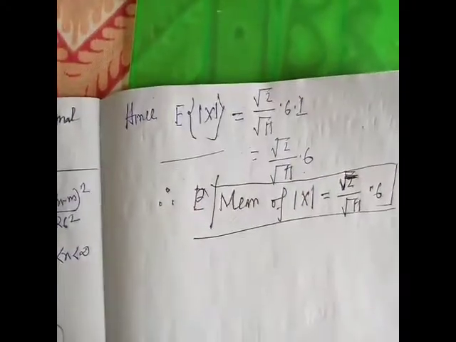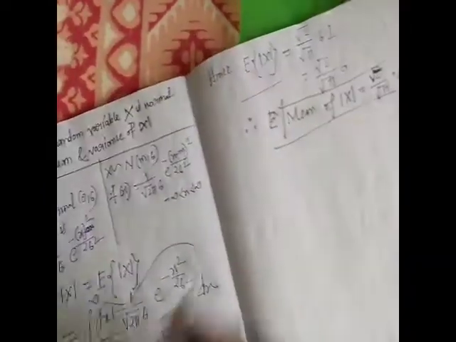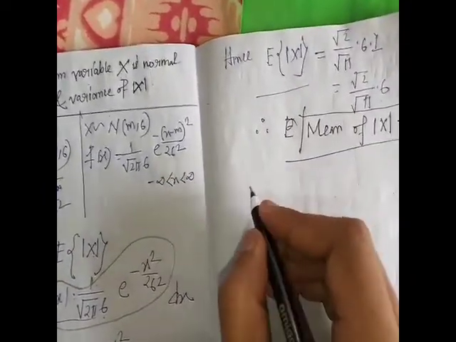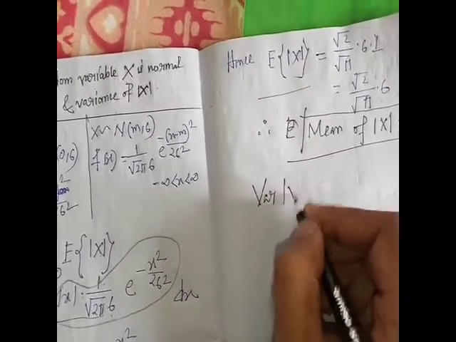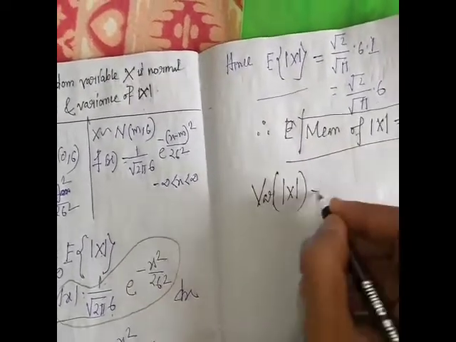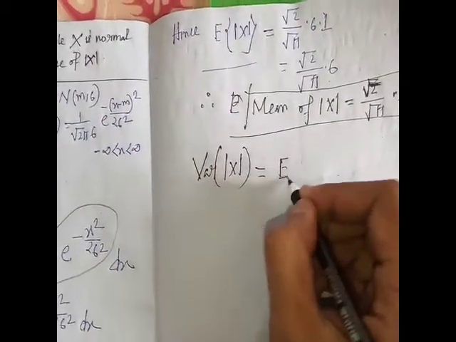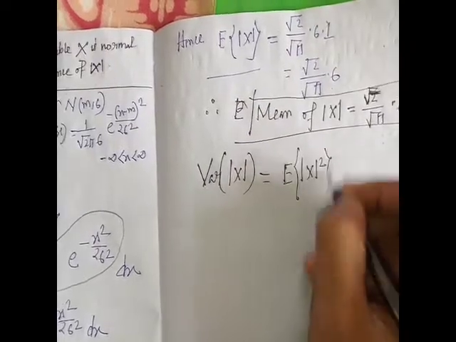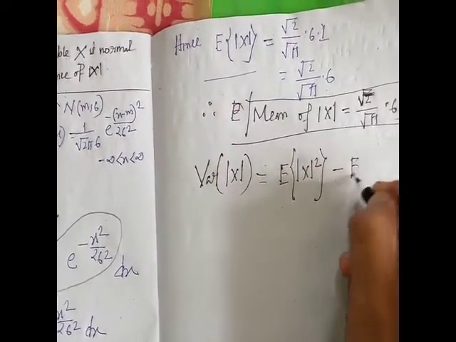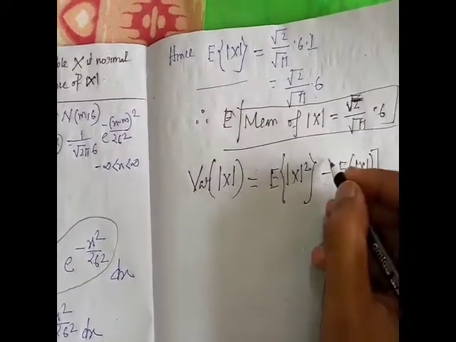Next we calculate the variance of mod X. We already discussed that the formula of variance of mod X is the expectation of mod X square minus the expectation of mod X whole square.